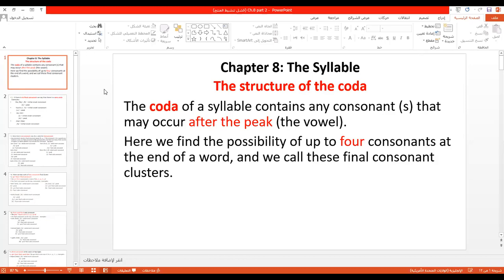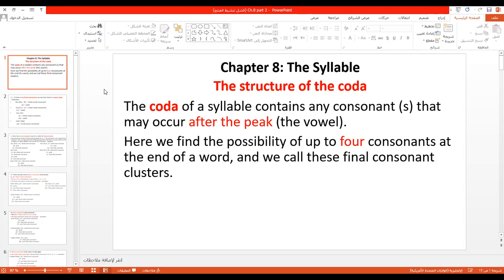A syllable is a group of sounds or a unit of sounds consisting of a vowel, and this vowel is considered the peak, and the vowel is a must. Before this peak, there may be a consonant or consonants, and we call them the onset. Any consonant that may occur before the vowel, we call the onset. Okay, we studied this last week.